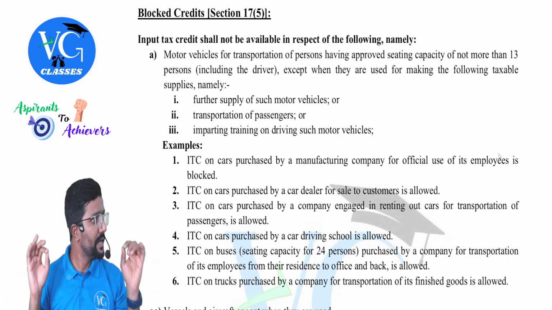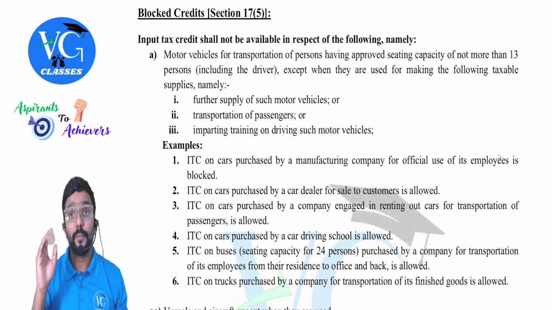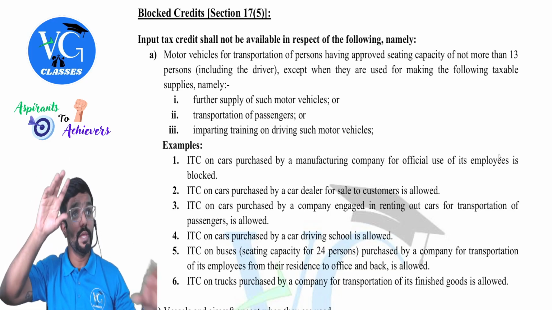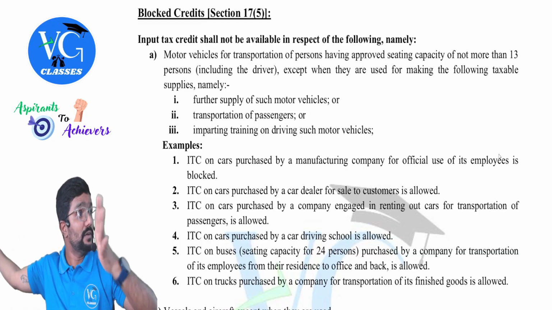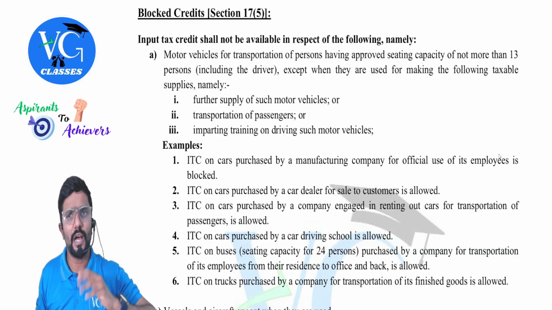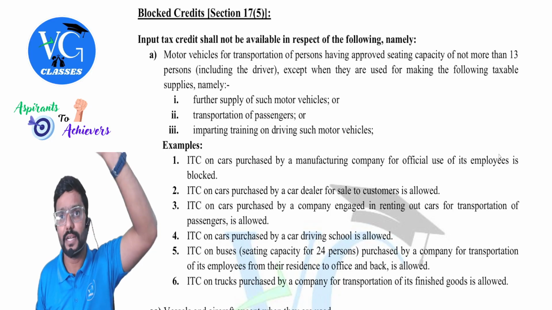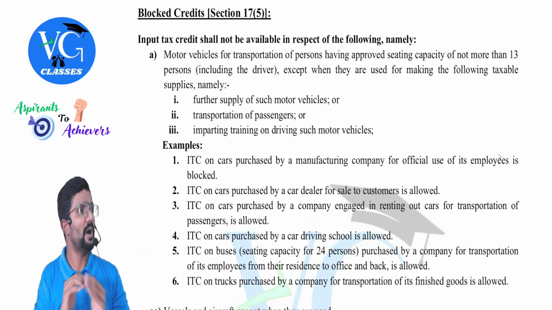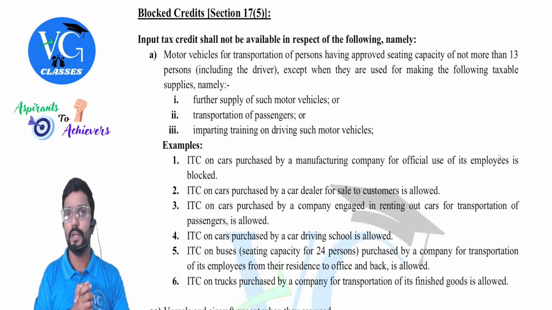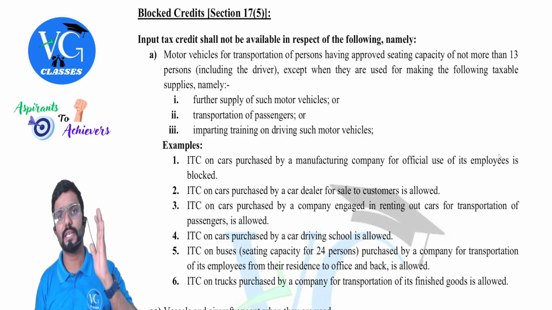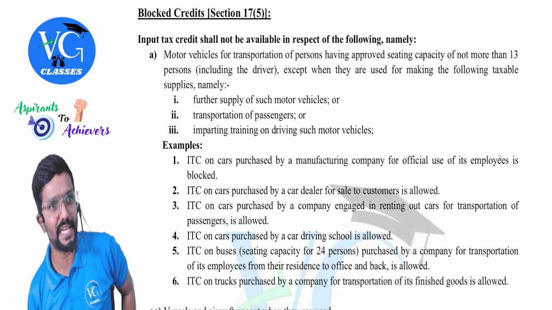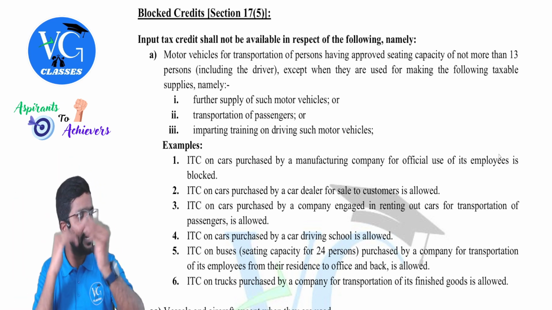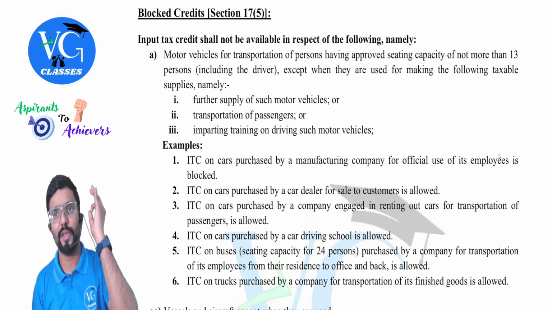Is that clear? Please, I will repeat. Even in 16, we had one condition. Under section 16, subsection 2, if credit is restricted later, no credit. Clear? Or no input tax credit. We learned that. Sir, which are those cases where credit is restricted or it is blocked? We are seeing now. Clear? Yes. Little lengthy section. Lot of scenarios are covered, but it is easy, guys. If you understand the way it is to be understood, it becomes very easy. And there are some connections also. So please be very attentive.